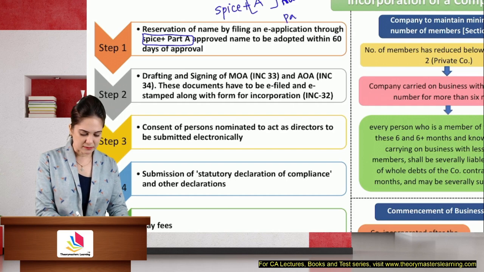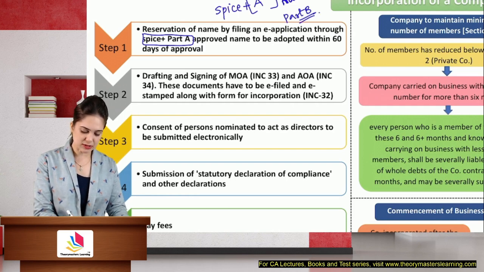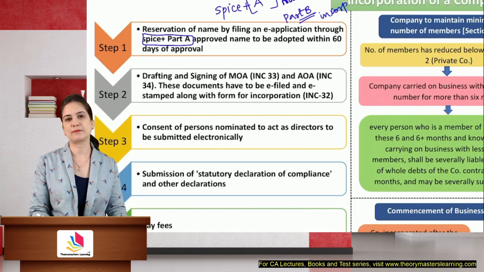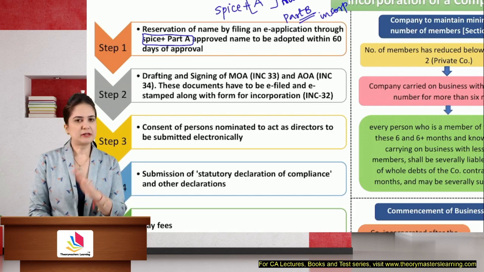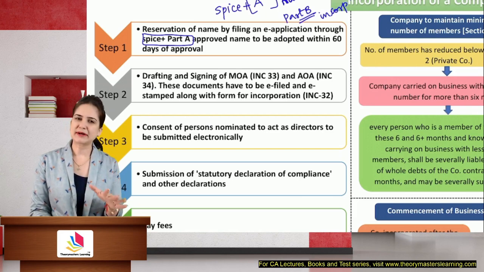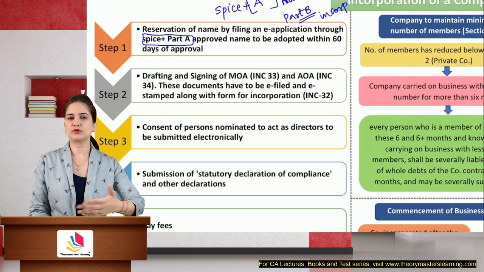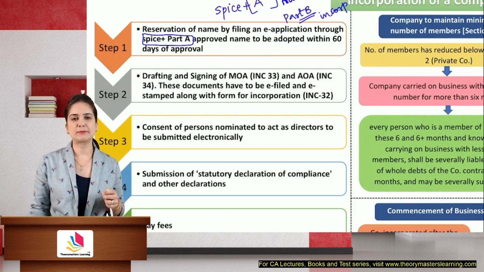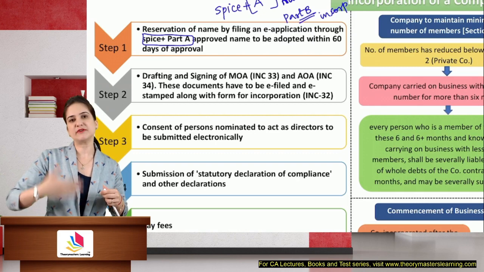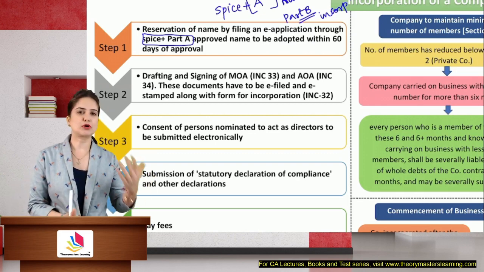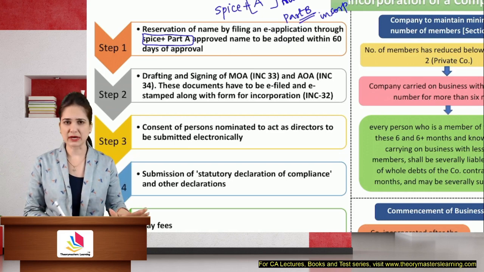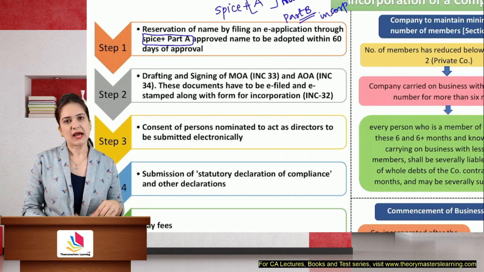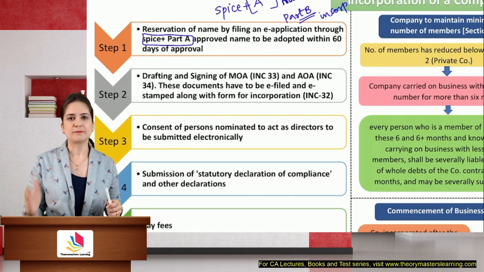And Part B is the form which you need to fill for incorporation, providing all the details and documents for incorporation. So through Part A, we will first apply for the name. Once we get the name, you will fill Part B. You can fill Part B even before that, but it is better to have a confirmed name. Otherwise, you'll have to change the procedure. You have already filled the Part B for incorporation, but you have not got the name with which you have incorporated a company. It will be a hassle. So you should always advise your clients to first apply for the name, get the name confirmation, and everything is super fast because it is online. So you get name confirmation in a few days, and after that you should fill Spice Plus Part B.